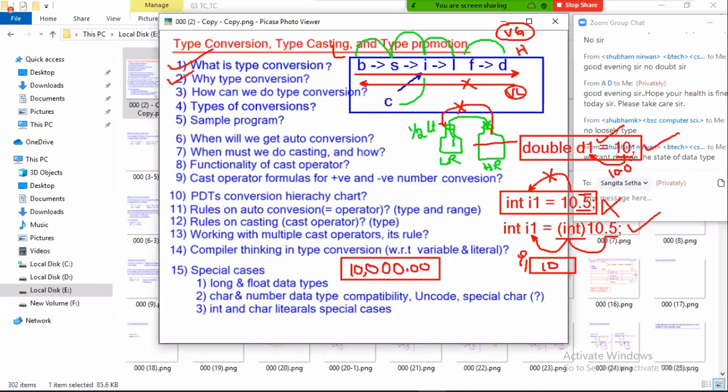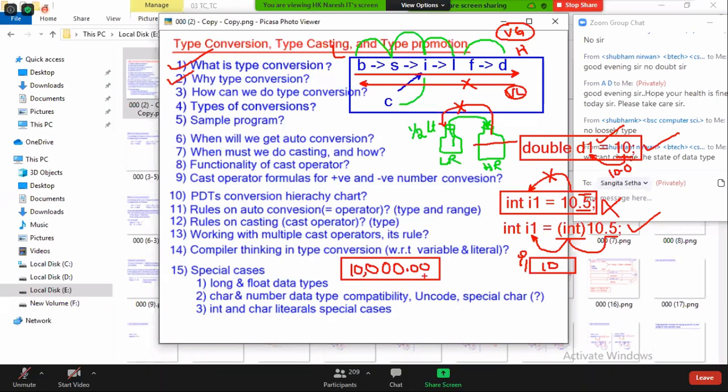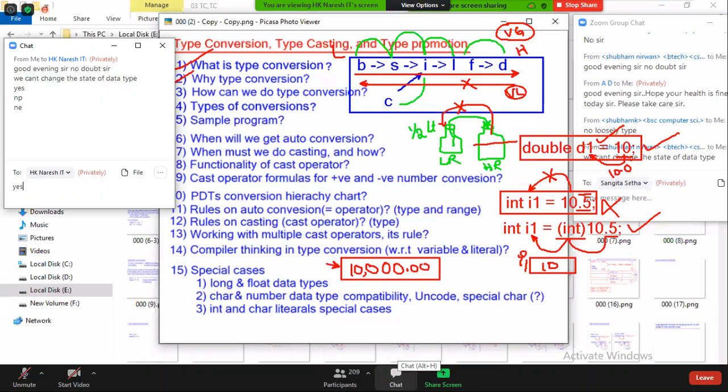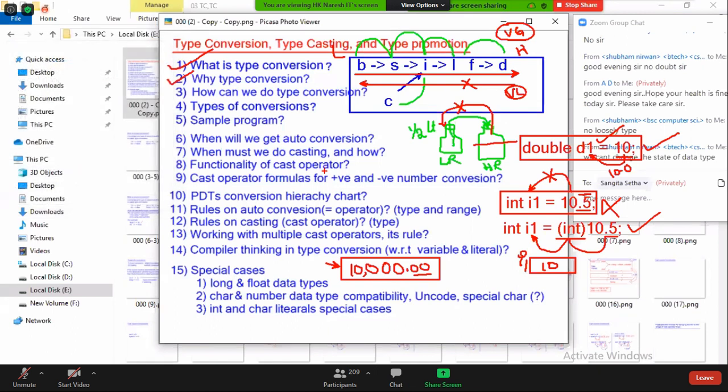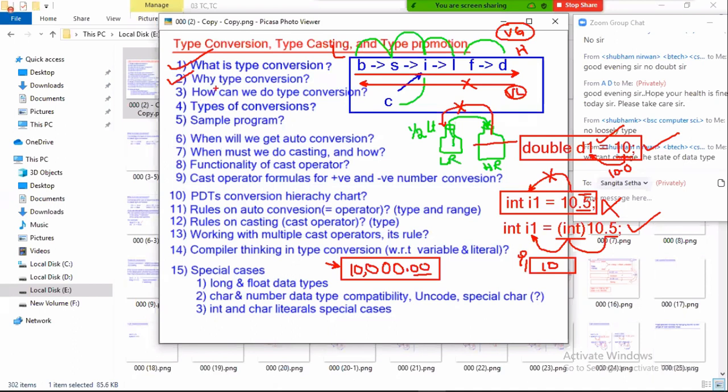Have you seen? Comma will write and .00, he's writing at last. So tell me, you are depositing a round number, but he is going to add a point 0 float number. According to the business, we need to convert integer to floating point. For that purpose, I need a type conversion. How can we do type conversion?